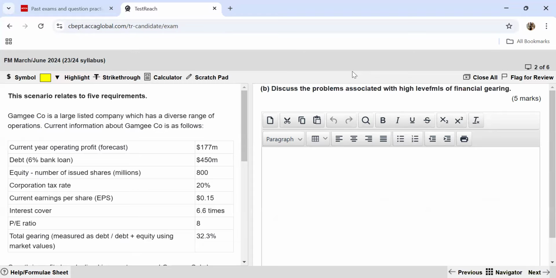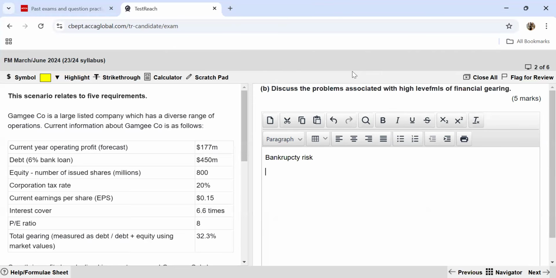So, if any company has a lot of debt, then what are the problems that they can possibly face? This is rather a theoretical or discussion-based question. It does not even involve linking to the scenario because the name of the company is not given in the requirement. Here, I am sure you would have studied this in your concepts. Firstly, you have the risk of